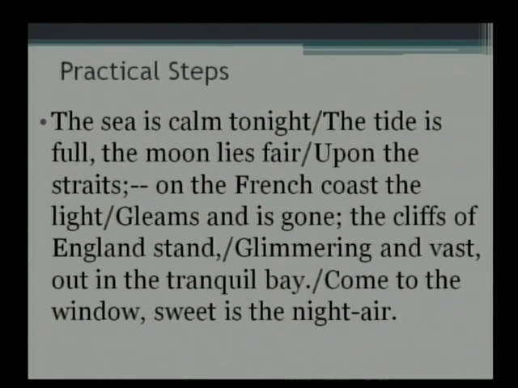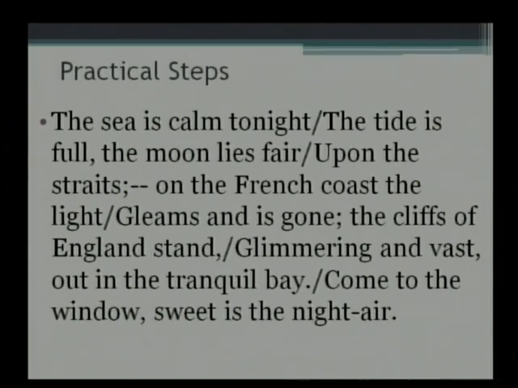Let's do it quickly. And we have Namita doing it for you. The nouns: sea, that we have, tide, moon, straits, coast, light, cliffs, England, bay, window, night, air. Notice that when you have single syllables, there's no problem. But when you have words of more than one syllable, that is disyllabic words, then you need to have one stressed and one unstressed. Or if you use the language of prosody, one long and one short.